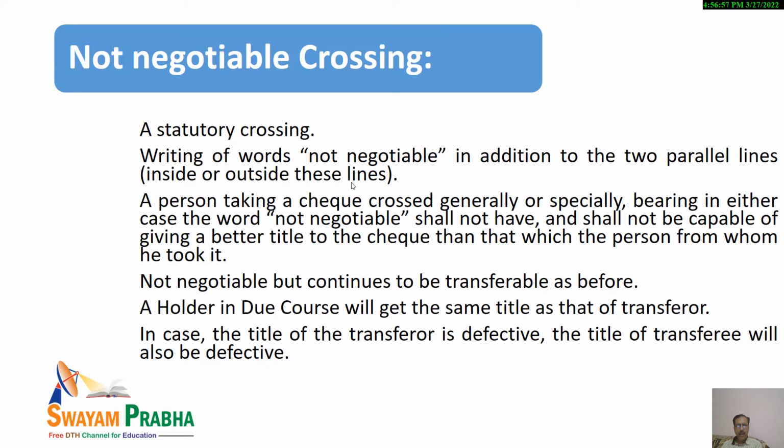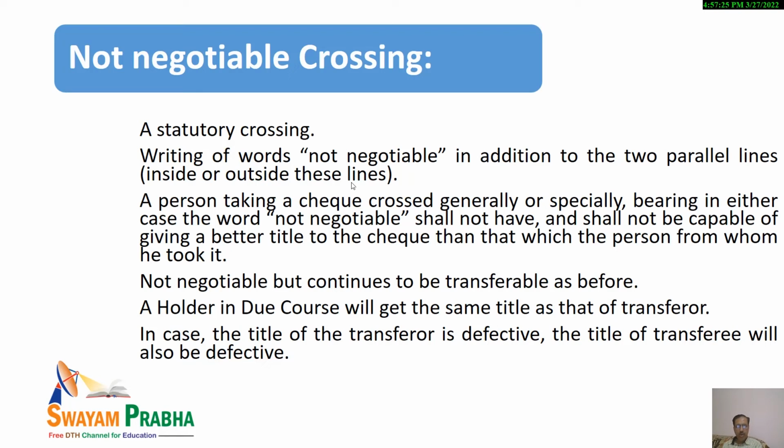In case some person is taking a check that is crossed generally or specially, and the words "not negotiable" are also written, then he shall not be capable of giving a better title to the check than that which the person from whom he took it had. It is the unique thing in this case.